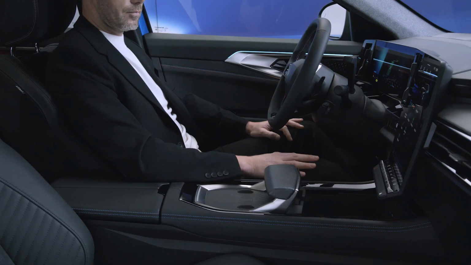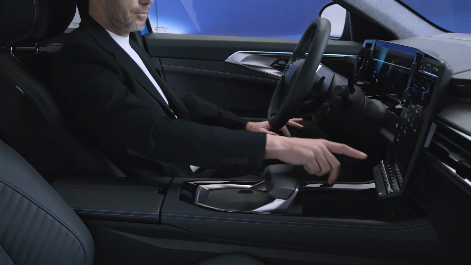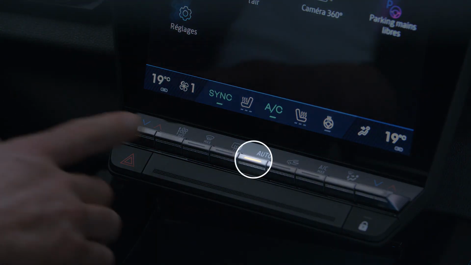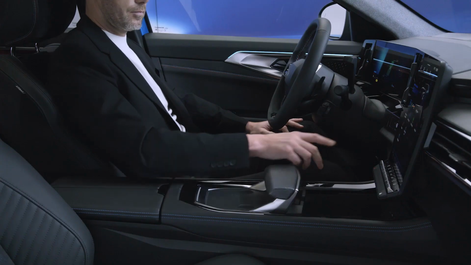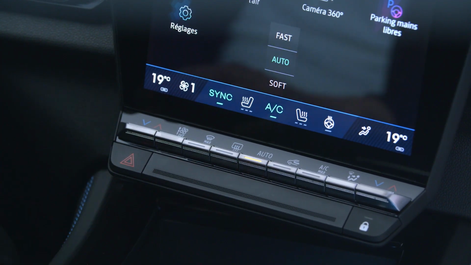Please note, if you manually change one of these settings, automatic mode is deactivated. To switch it back on, just press Auto again.